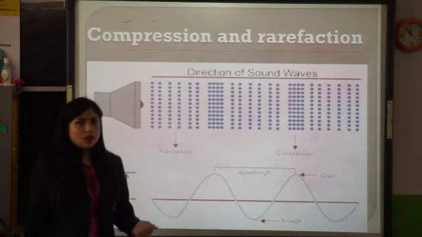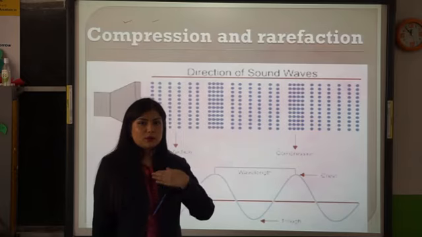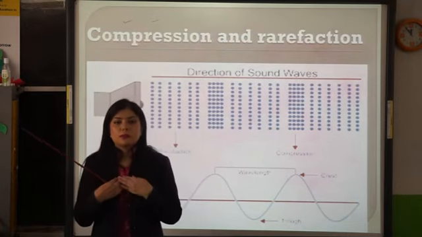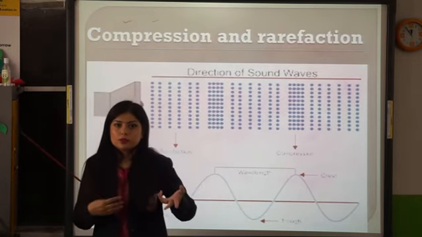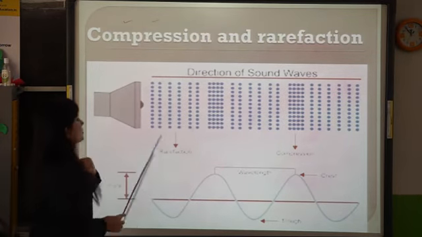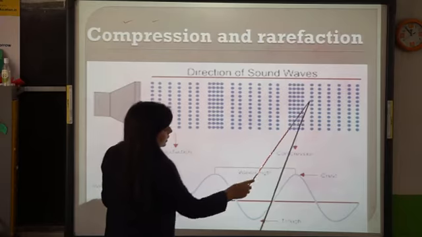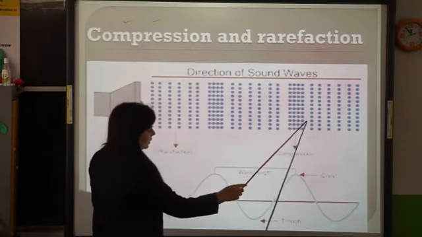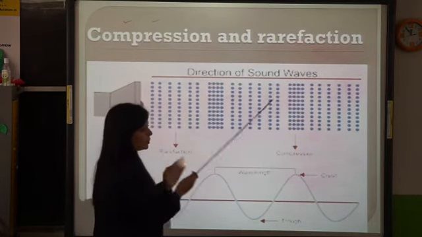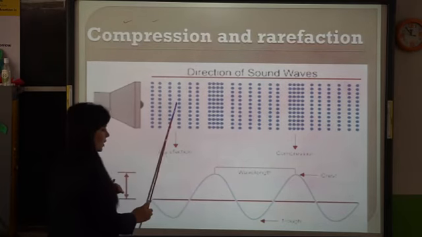Now, the direction of sound waves: how sound travels. If a sound is created from one point, from me till the camera, the sound travels from the source to the observer. Suppose this is a mic and a sound is generated. What is happening here? The sound generated first is this part: rarefaction, then compression. Compression means too many molecules nearby. Then again rarefaction, again compression, again rarefaction.